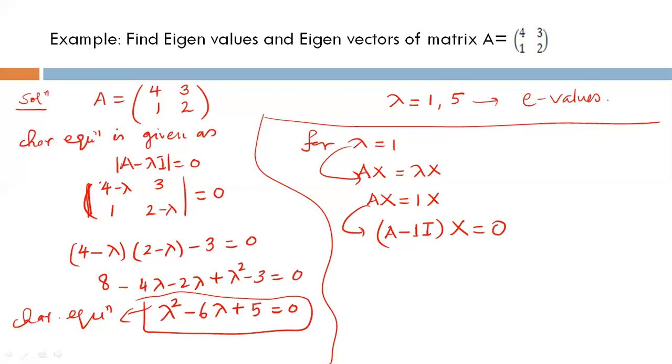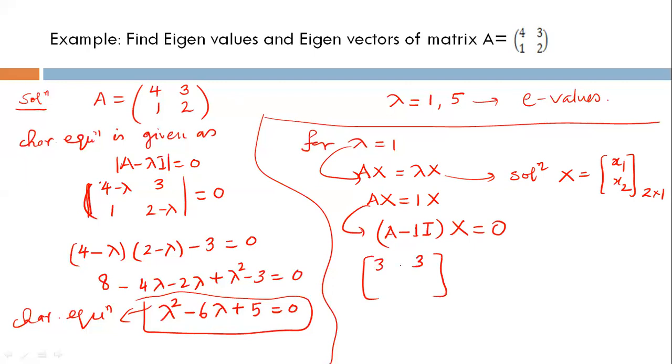It is a 2 cross 2 matrix and x is your solution matrix, so x will be a 2 cross 1 column vector. I am letting it be x1, x2. So the A minus I matrix will look like 3, 3, 1, 1. You just subtract the identity matrix, so 1 is subtracted from the diagonal entry 4 and from 2 also. Then it will be 3, 3, 1, 1, times x1, x2, and it is a null vector of 2 cross 1, so it will be 0, 0.